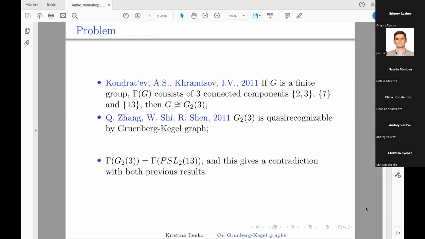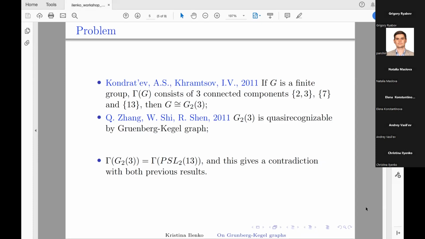As I said earlier, this topic is relevant at the present time. For example, the problem of the structure of a finite group G was studied in two independent studies. Let me remind you of the results that were obtained in these works. In 2011, Kondratiev and Khromtsov presented a description of the main factors of commutators of finite groups whose Gruenberg-Kegel graph has exactly 4 vertices and is not connected.